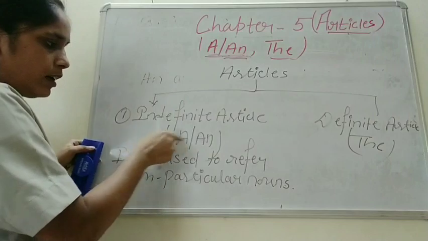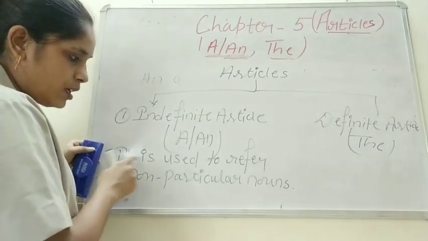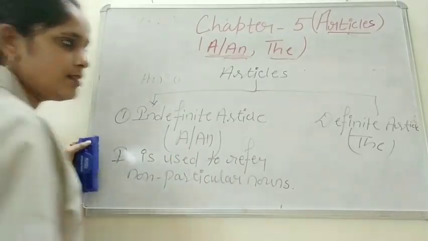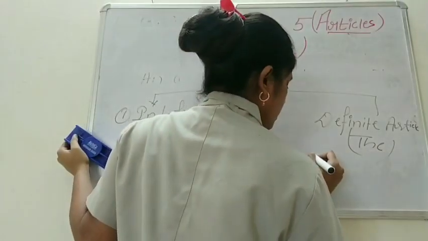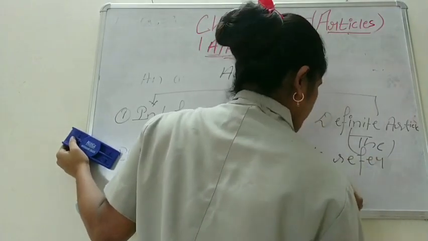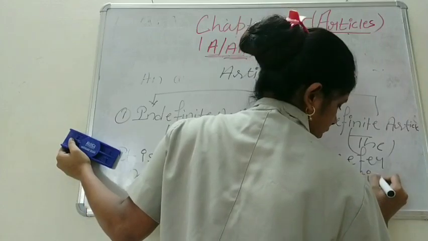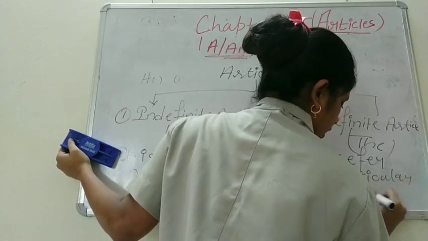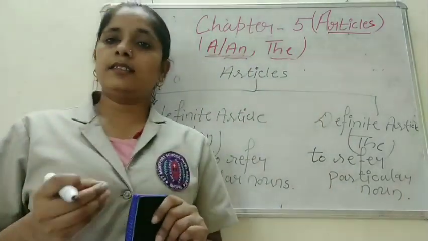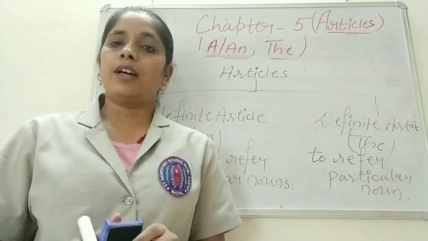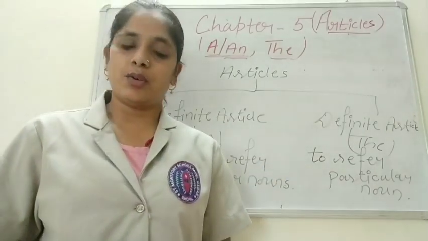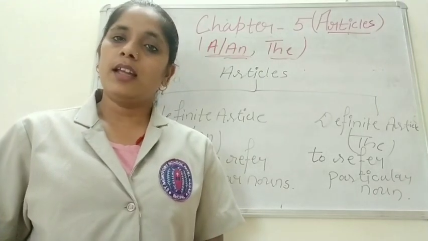See, a and an are used to refer to non-particular nouns, whereas the is used to refer to a particular noun. See children, indefinite articles are used to refer to non-particular nouns, whereas definite article is used to refer to a particular noun.